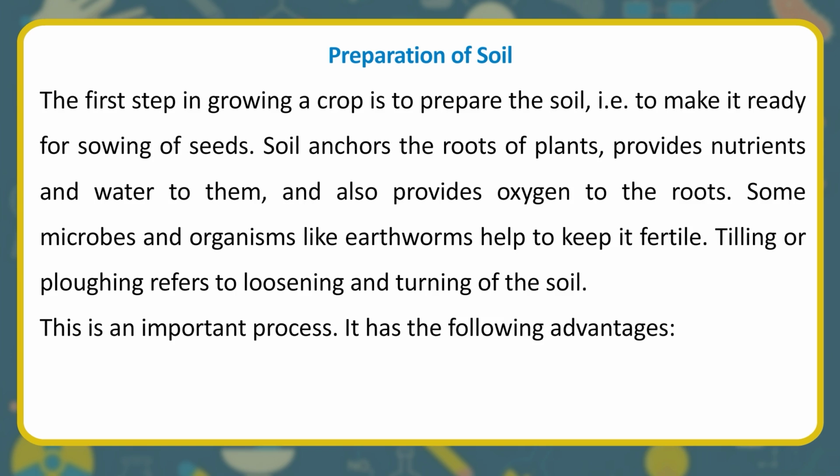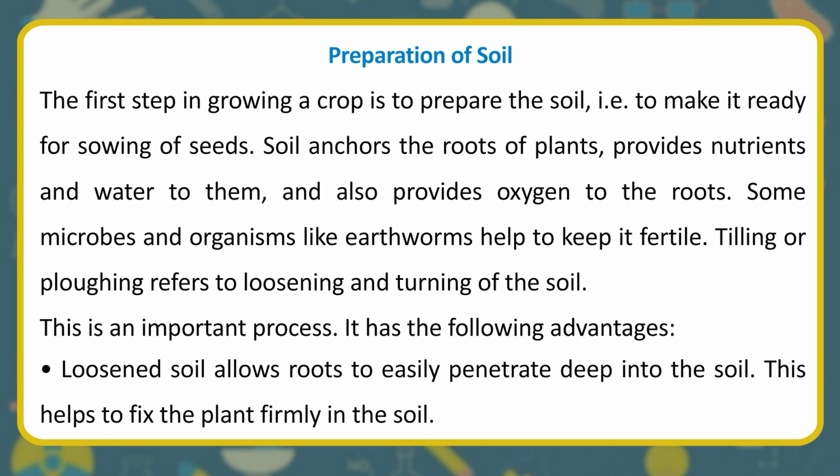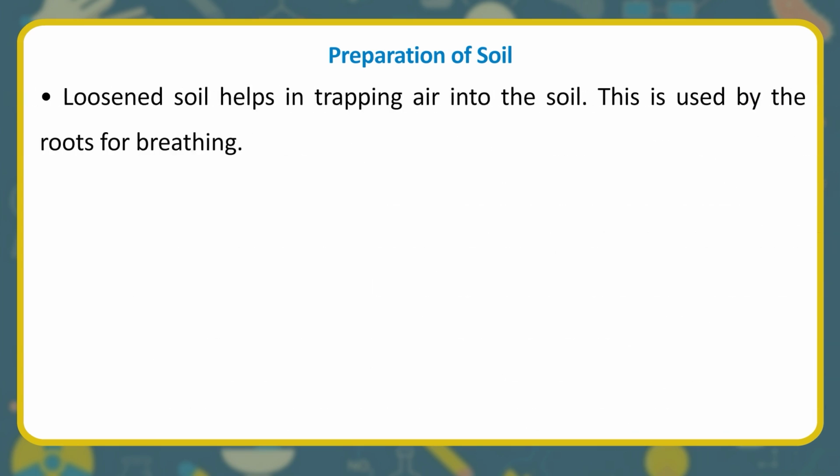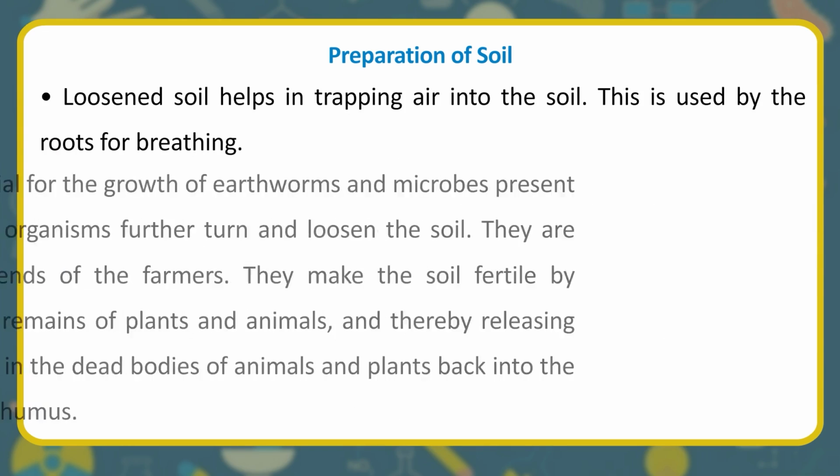Tilling or plowing refers to loosening and turning of the soil. This is an important process. It has the following advantages. Loosened soil allows roots to easily penetrate deep into the soil. This helps to fix the plant firmly in the soil. Loosened soil helps in trapping air into the soil. This is used by the roots for breathing.